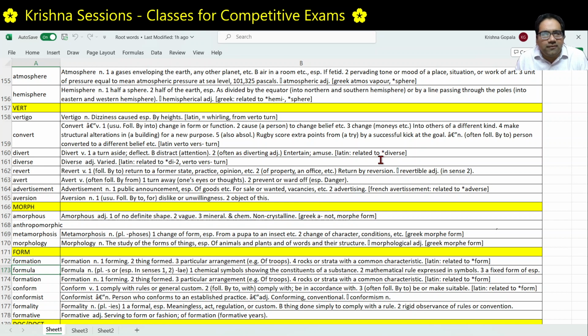Right. What is the formula? Formula also has got the same root, which is form. Originally the sense was fixed form of words. That's a formula. Fixed form of words, fixed shape, fixed mold, etc. So, formula is what? A series of letters, numbers, or symbols that represent a rule or law. Right. This formula is used to calculate, for example, area of the circle, pi r square. So it has a fixed formula, fixed form of words. Right. So that's how formula has got a form in it.